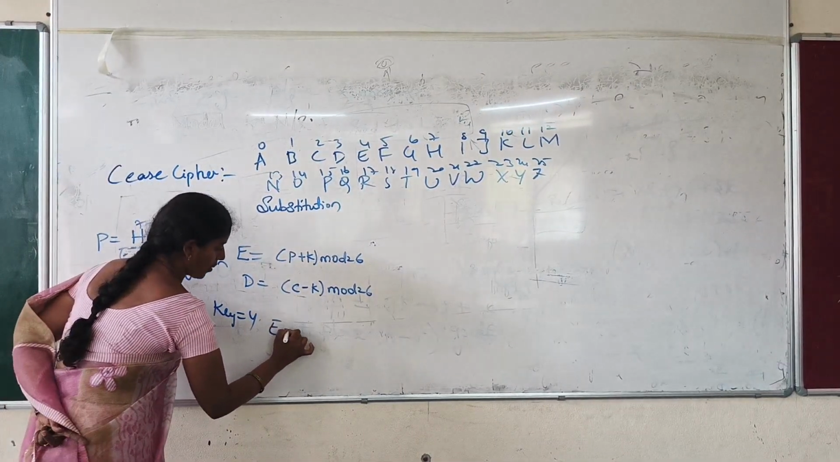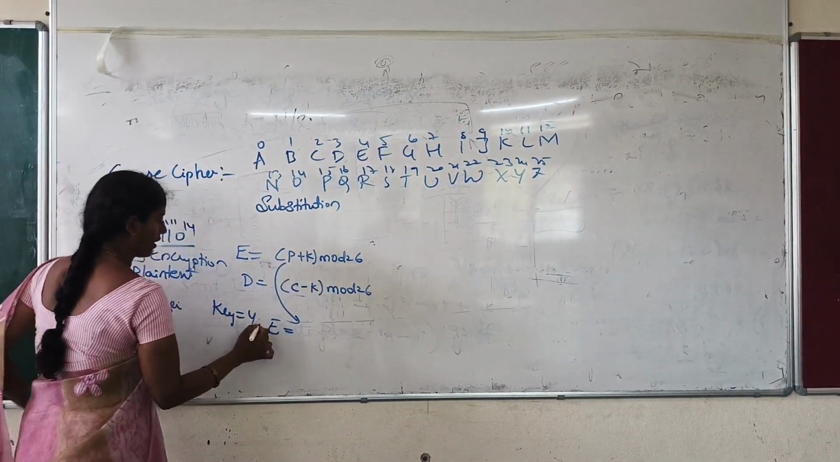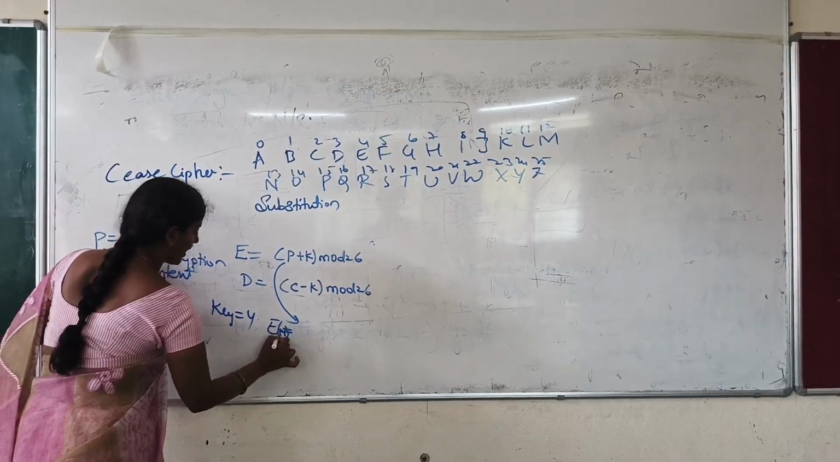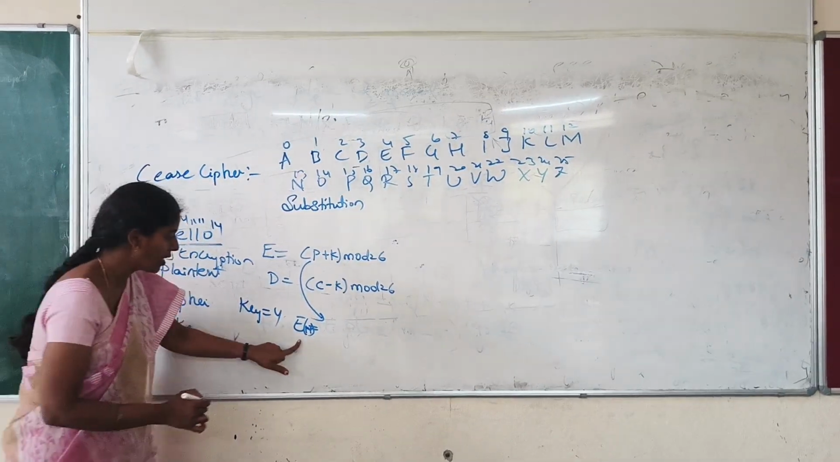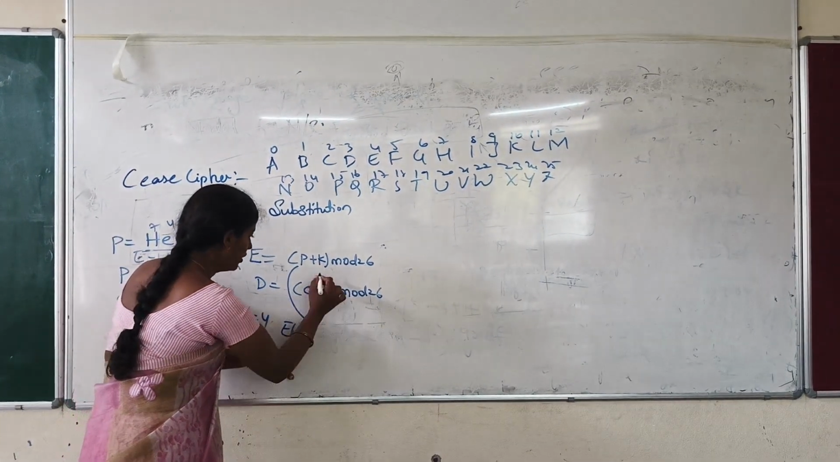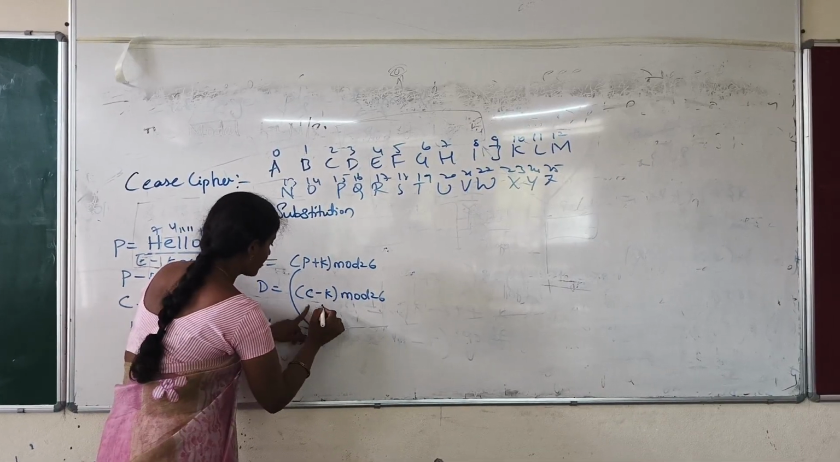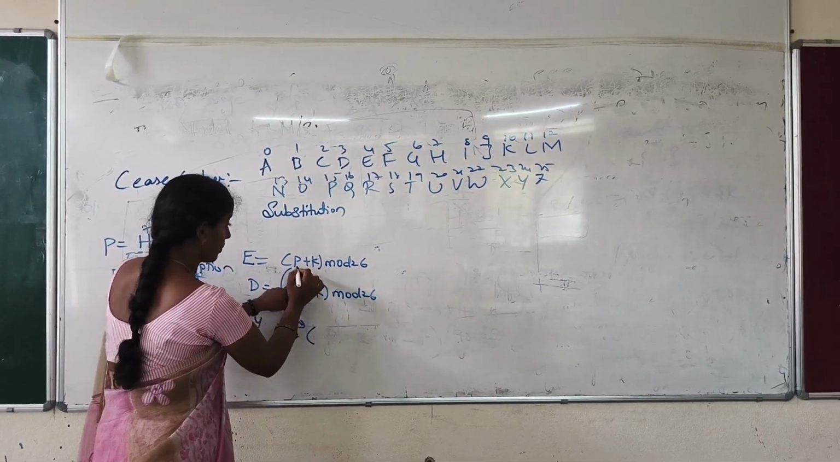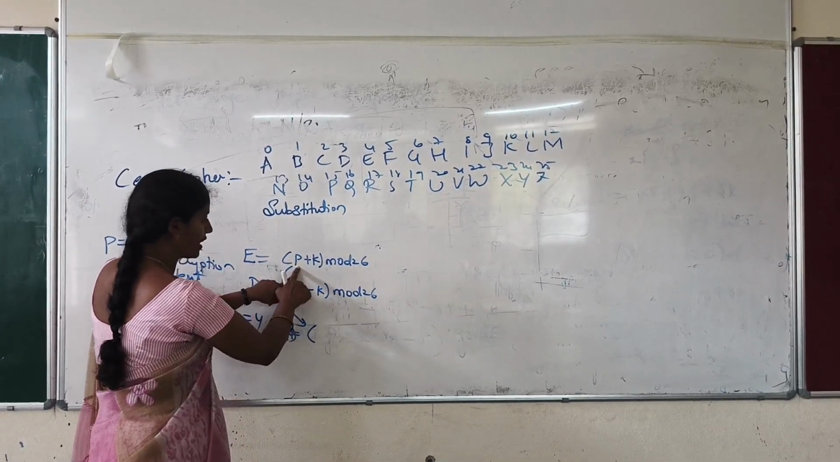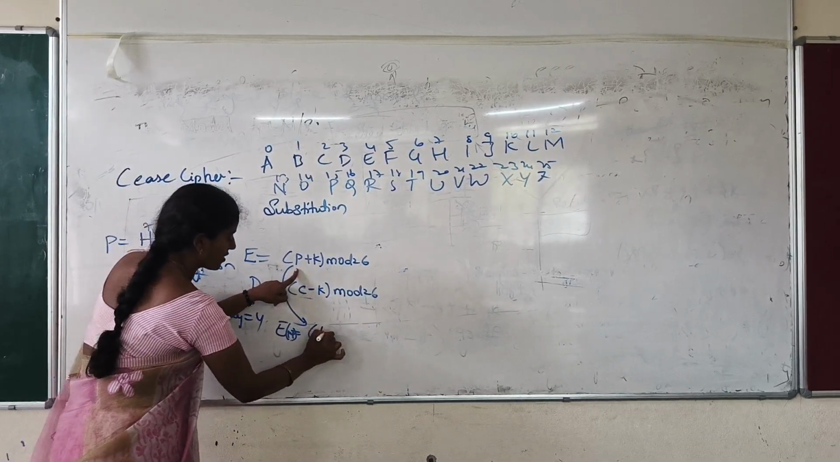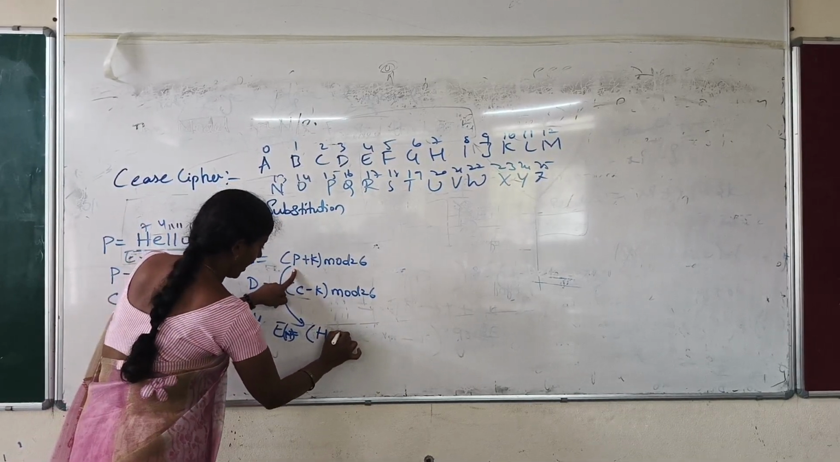Now go for the encryption process. This is the formula we will be applying. E of H, the first letter is H. For H, we apply E of H is equal to, what is the formula? Sorry, we are going for encryption, so we need to take P. P indicates H plus K.